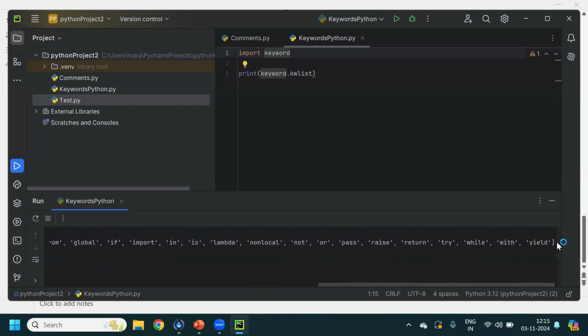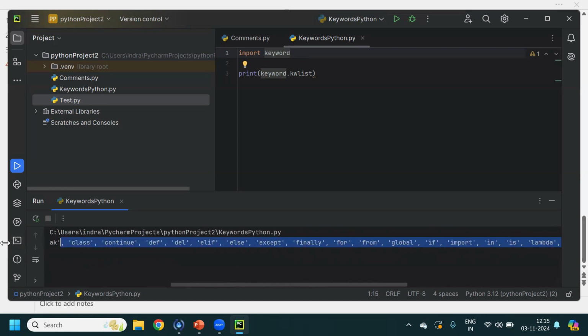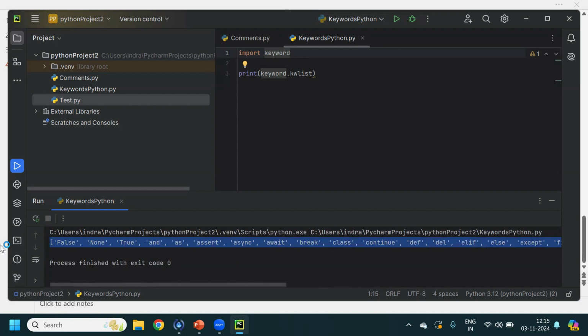These are the keywords which are available in Python 3.x version. If you don't remember what all keywords are available, you can find out by using keyword.kwlist.